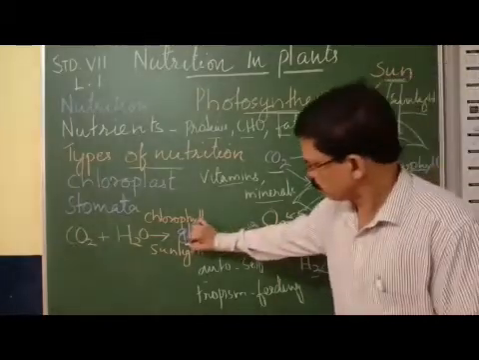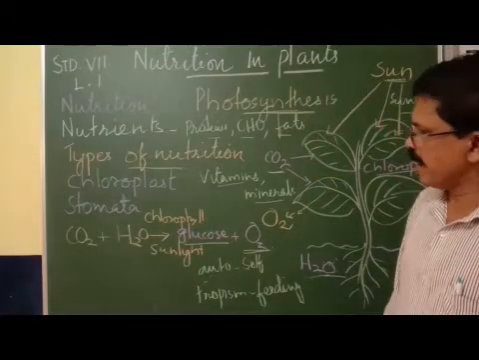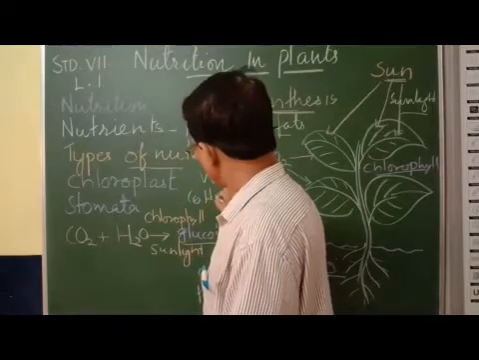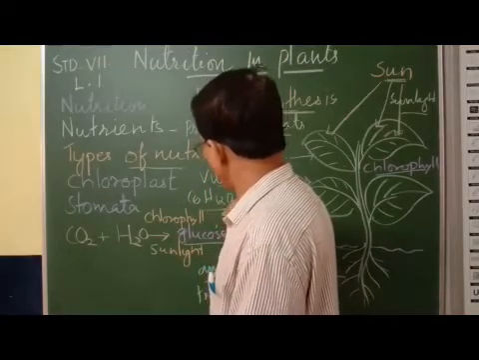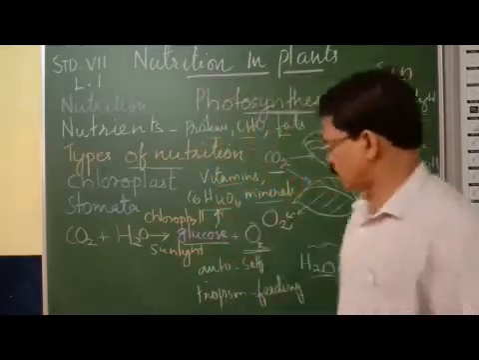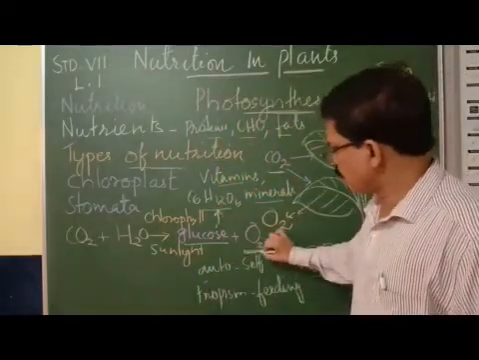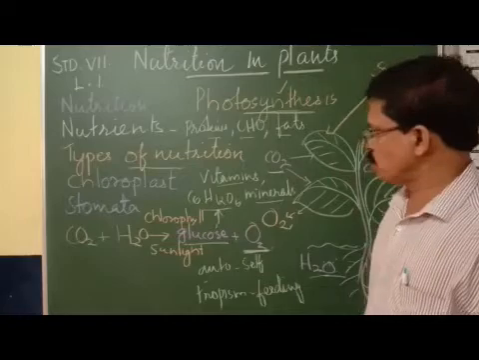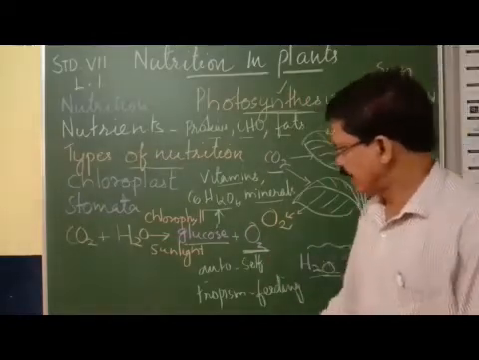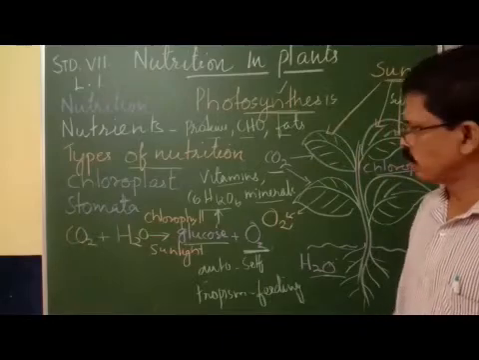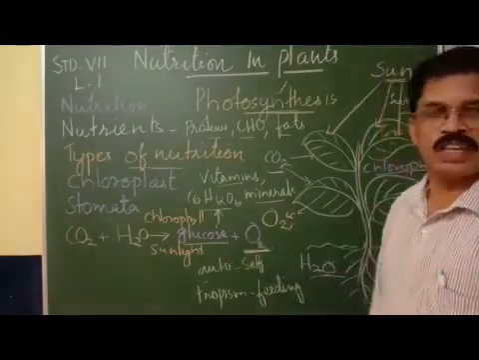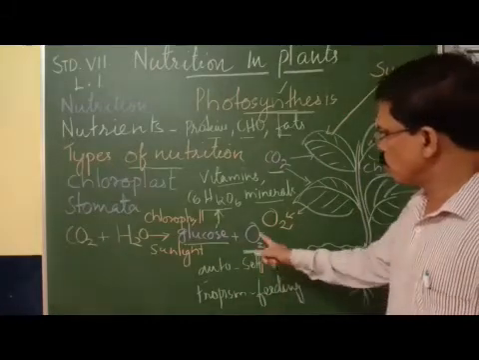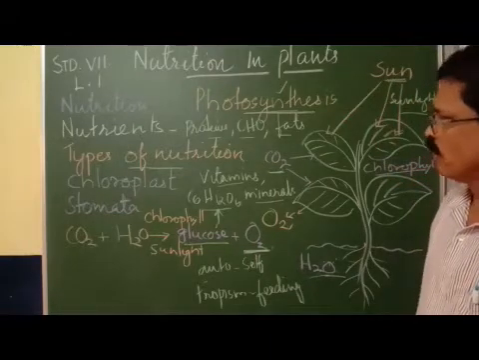What is formed during photosynthesis? Glucose. You all know glucose is C6H12O6. C6H12O6 is the molecular formula of glucose. And oxygen is the byproduct. Photosynthesis is the only process by which oxygen is produced in the universe, and the food, glucose, is manufactured. So glucose and oxygen are produced during photosynthesis.